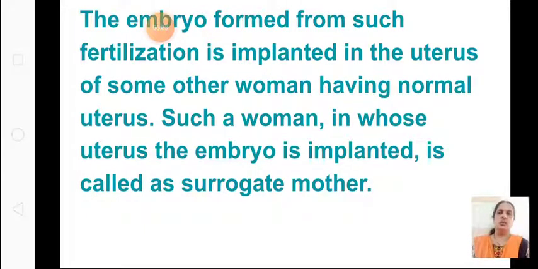Such a woman in whose uterus the embryo is implanted is called the surrogate mother. She will carry the baby for 9 months, and after delivery she will give the child to that couple. So the oocyte and the sperm of her husband are taken and fertilized, and that embryo which is formed is implanted in another woman who is willing, who is accepting. Okay, not everyone will accept this. So that mother will carry this baby. After delivery she will give it to the couple. Okay, she is called a surrogate mother.